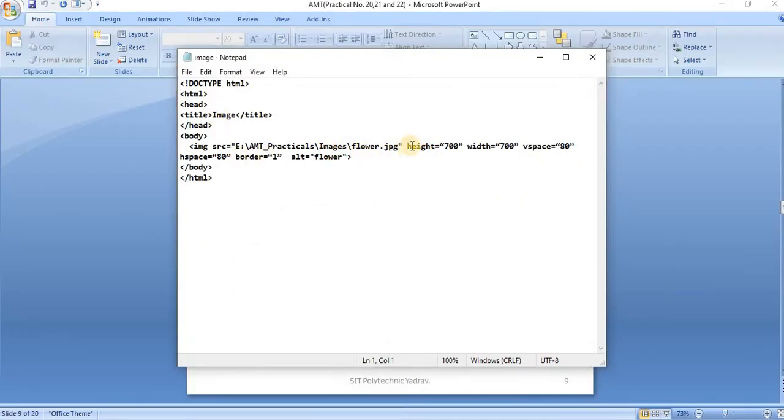These are all the attributes: height, width, vspace, hspace, border, alt. The SRC attribute is also used. This is the first question.